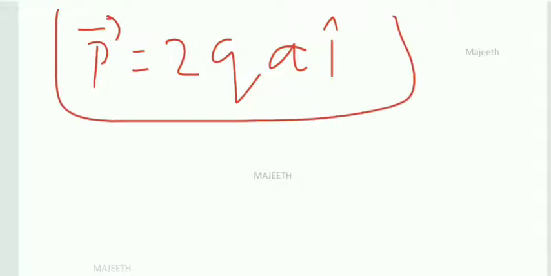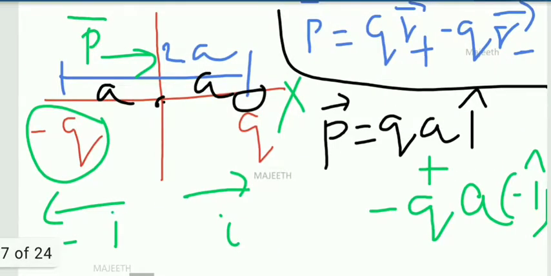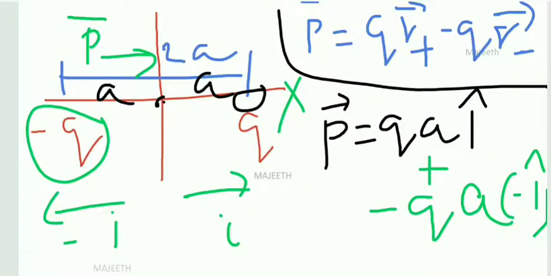So this is the important derivation, right? It is the equation for the electric dipole moment for the given diagram. We know the dipole moment is always from the negative charge to the positive charge, and its unit is coulomb meter, right? Here we have taken only two charges on the x-axis, but the same concept is applicable even if you take those two charges on the y-axis or z-axis. This is one important interpretation, right?